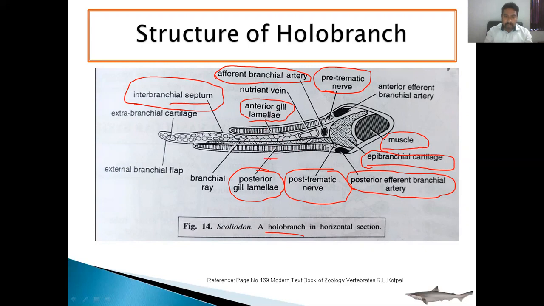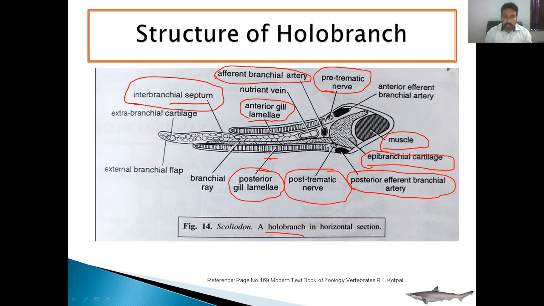In this case, the interbranchial septum is present between the gills. It is the septum or separation present between these two gill lamellae. That's why it is called the interbranchial septum. There are three terms: extra, intra, and inter. Extra means outside, intra means inside, and inter means between. So this is the interbranchial septum, between the two gill lamellae, and the length of the septum is large. Such types of gills are called lamelliform gills, and this is made up of cartilage.